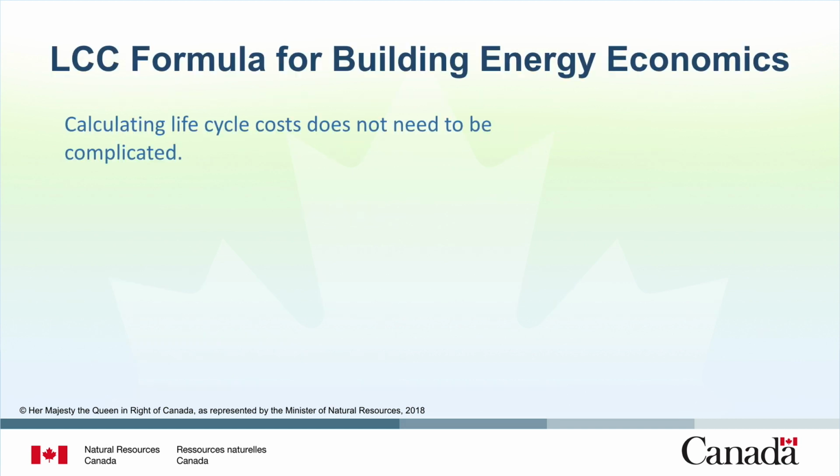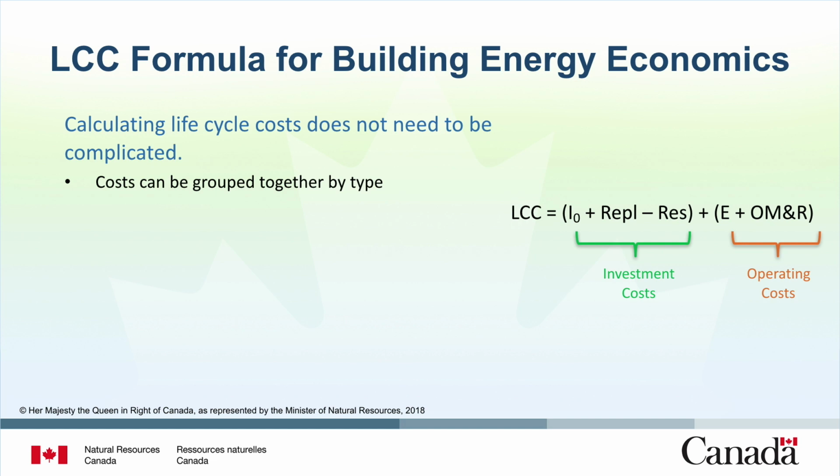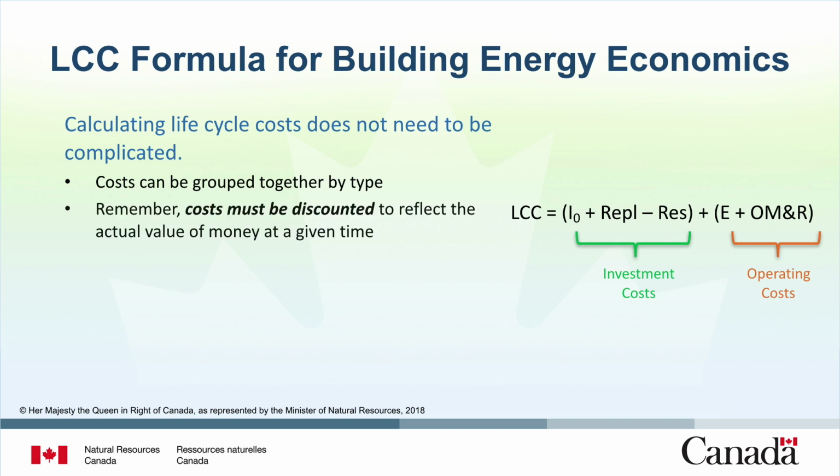Calculating life cycle costs does not need to be complicated. Grouping costs by type can help simplify the process. Just remember that costs must be discounted to reflect the actual value of money at a given time. It might be easiest to think of LCC as the sum of all investment costs and operating costs.